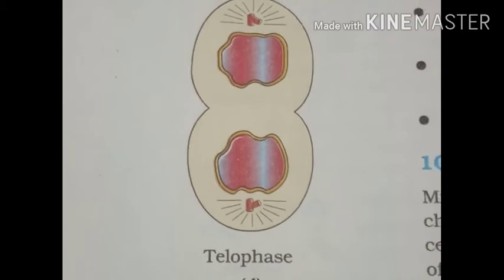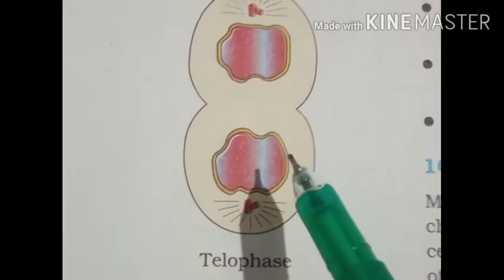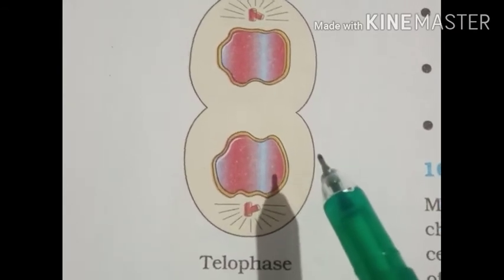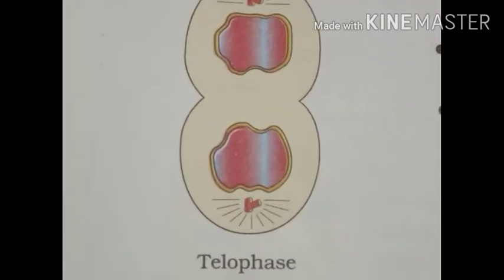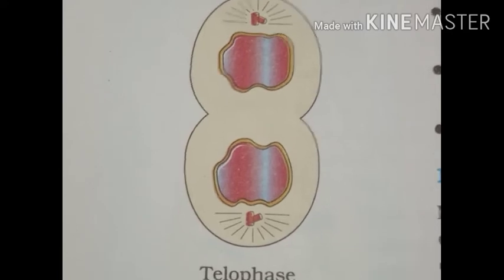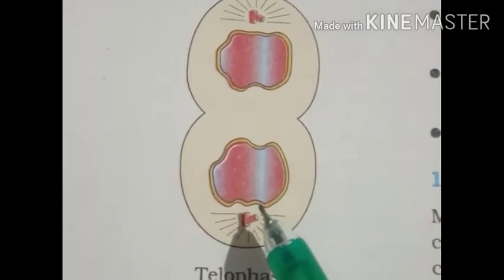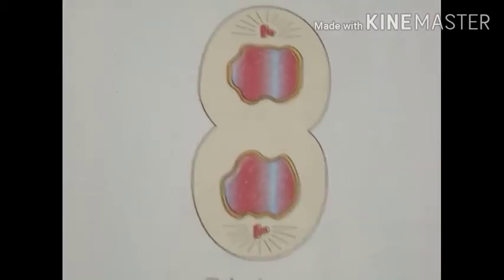Here the decondensation process takes place, and they lose their individuality. The nucleolus becomes organized by the nucleolar organizer from the nucleolar material dispersed during prophase.